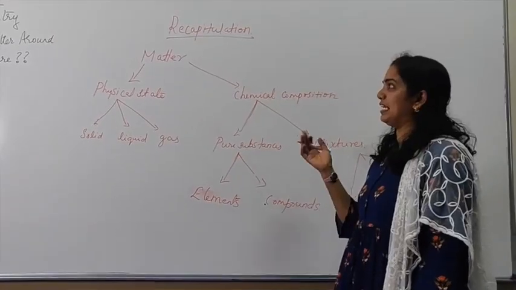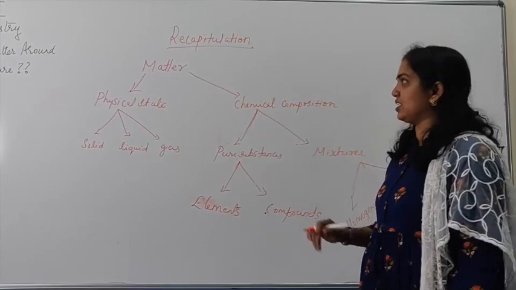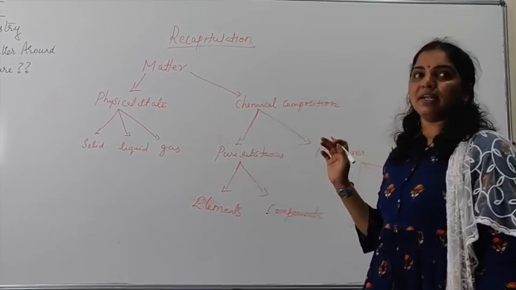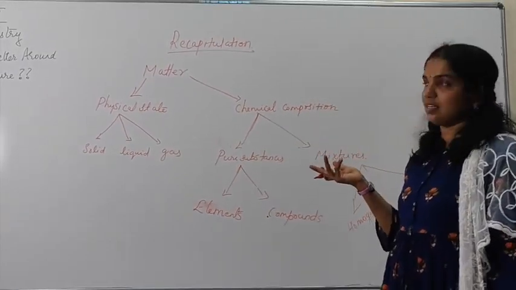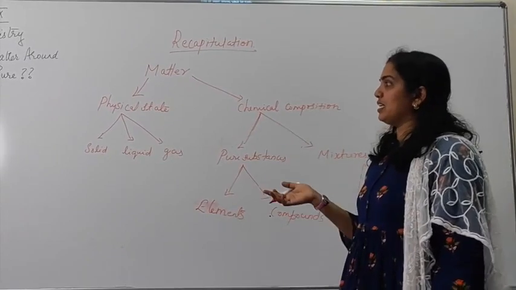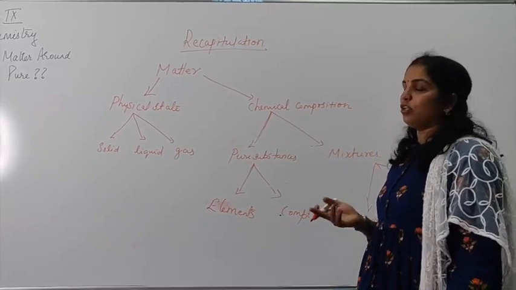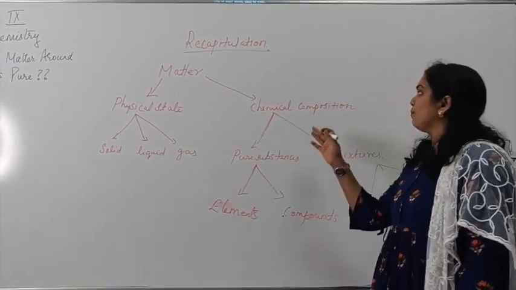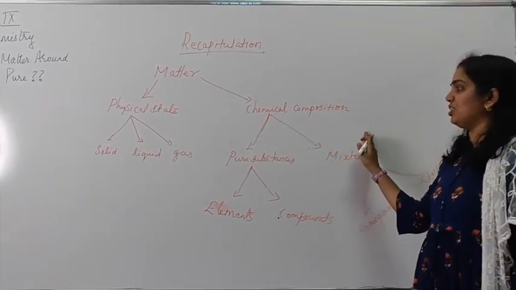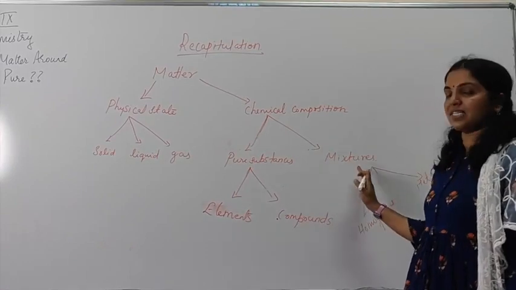So let us recap the points we learned in this session. We discussed matter. Anything which occupies space is known as matter. Depending on the physical state, we classified matter into solid, liquid, gas, and we know the properties of solid, liquid, gas also. And by chemical composition, it is classified into pure substances and mixtures.